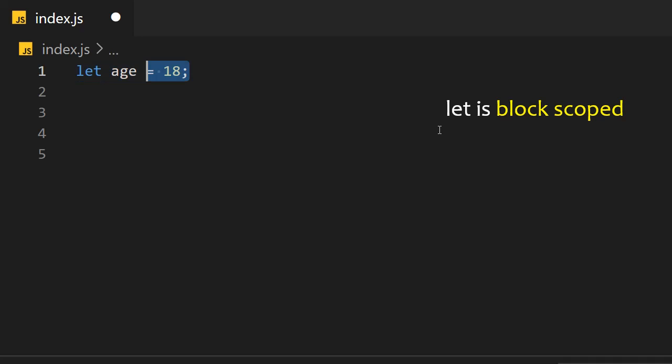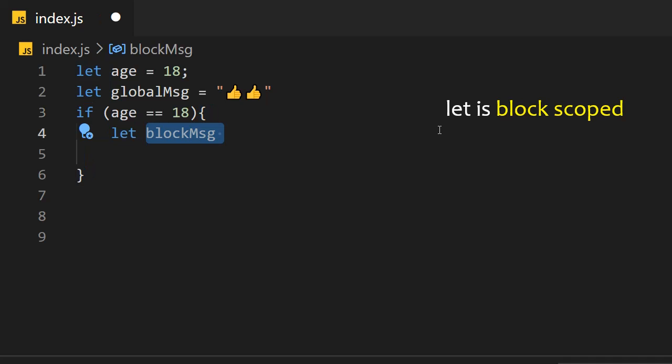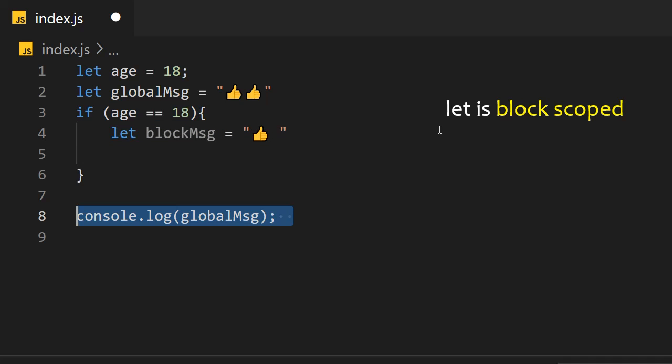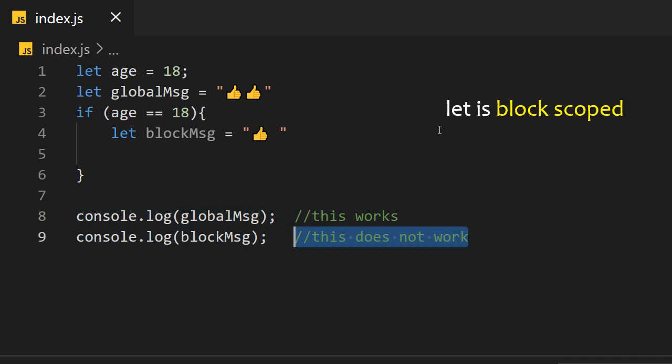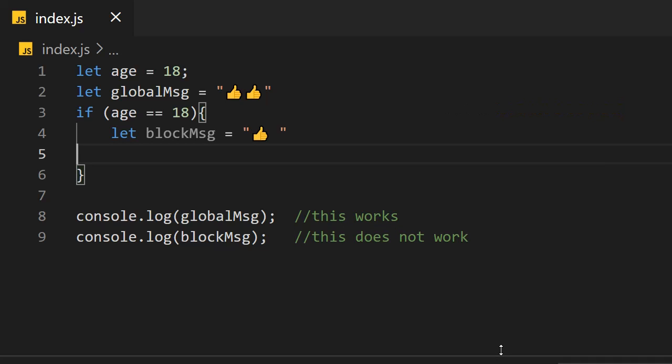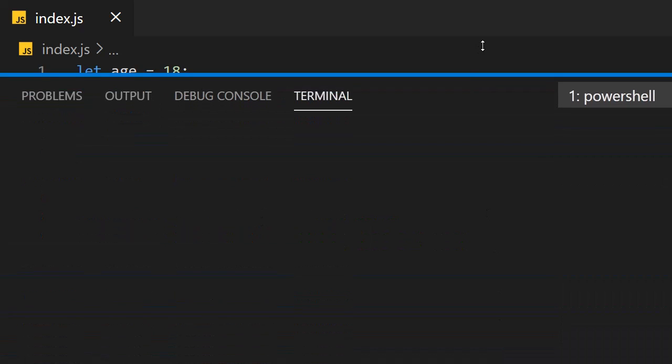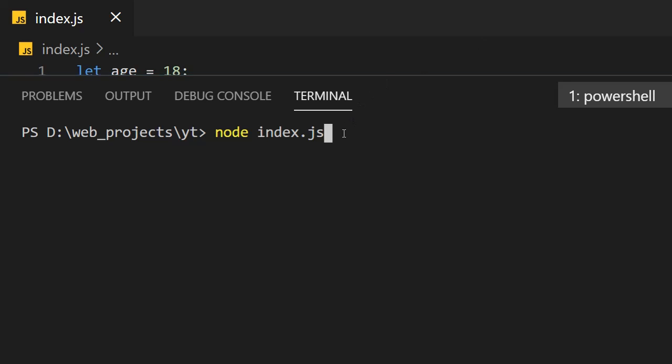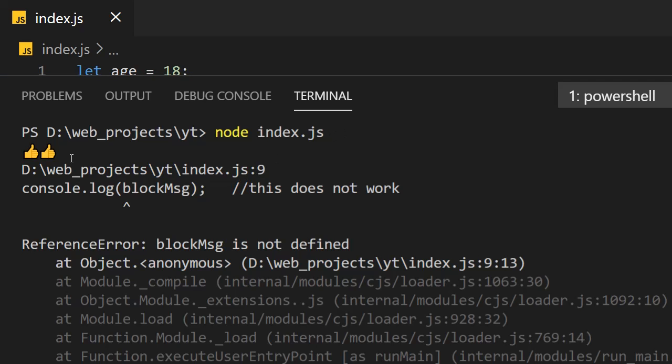Unlike var, let is block scoped. Let's create a global variable called global message. Inside the curly braces, let's create a block scoped variable called block message. If we try to console log our global message, it will work fine, but our block message doesn't work because it only works inside our if block. If we try to access it outside the curly braces, it will throw a reference error, block message is not defined.